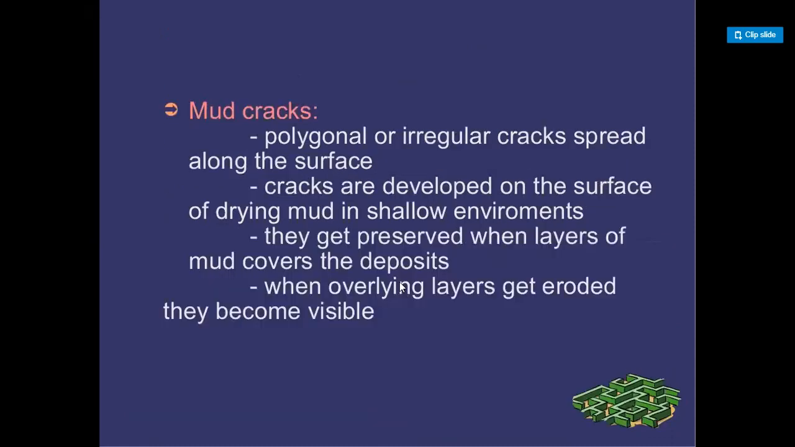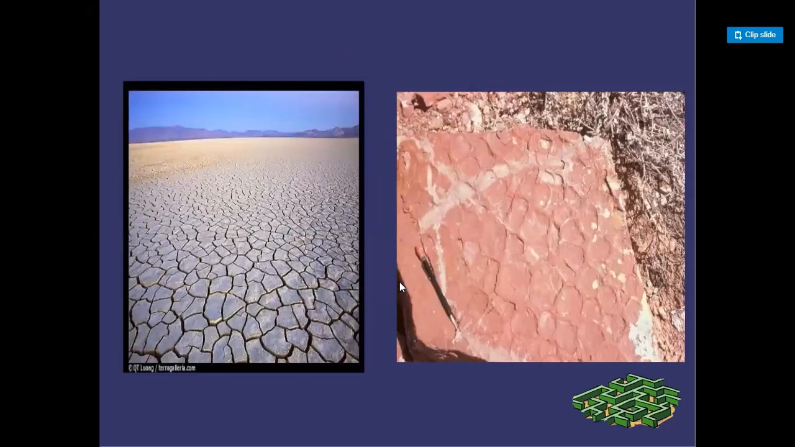Mud cracks. Polygonal or irregular cracks spread along the surface. Cracks are developed on the surface of drying mud. In shallow environments, they get preserved when layers of mud cover the deposits. When the overlying layers get eroded, they become visible. Here are examples of mud cracks.